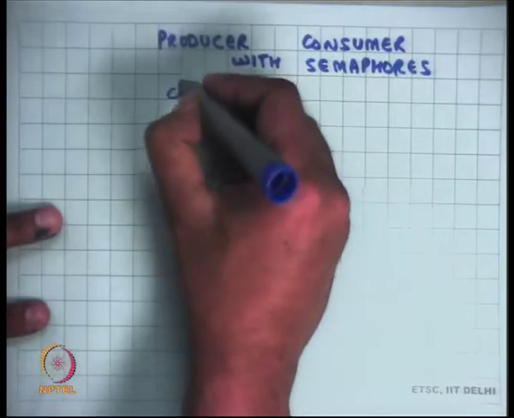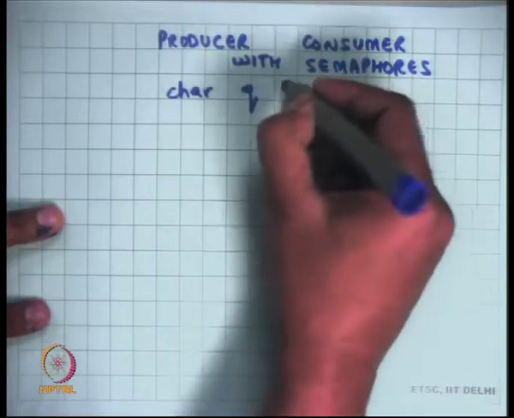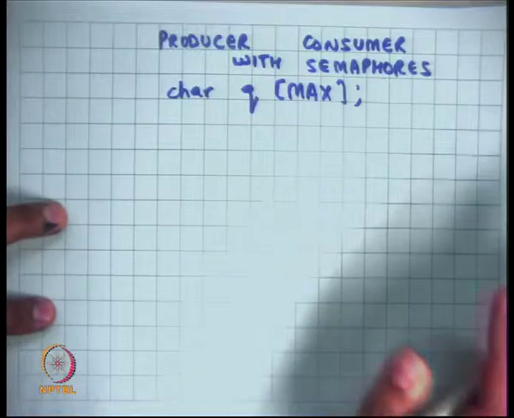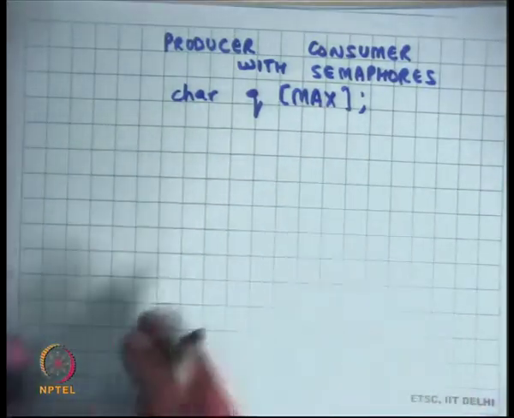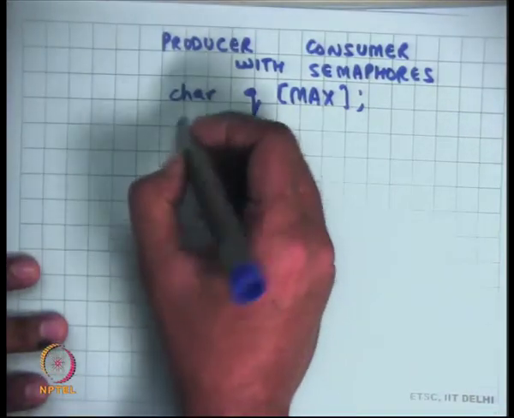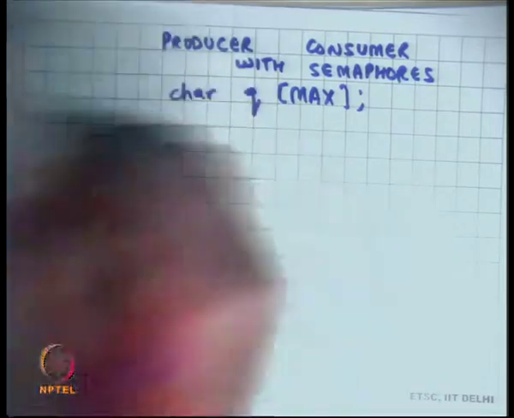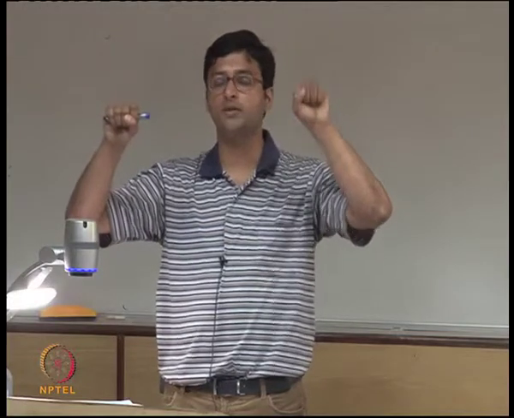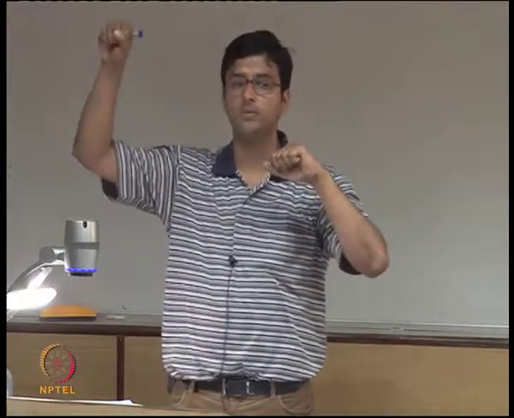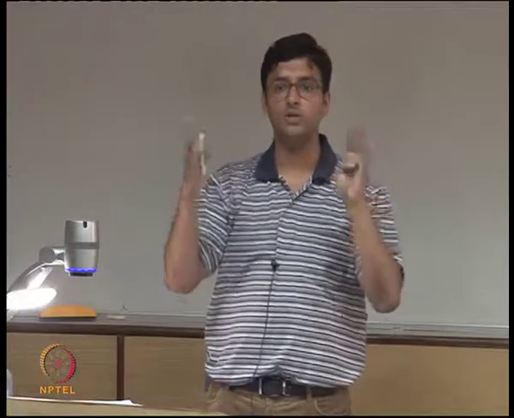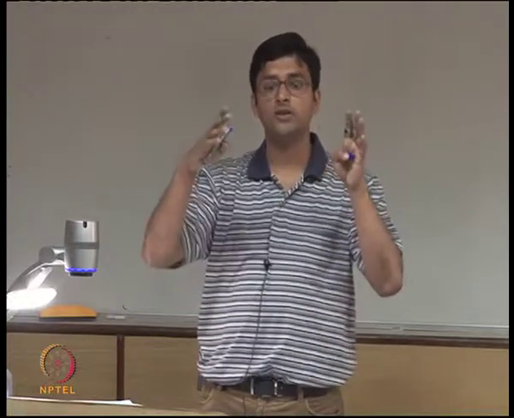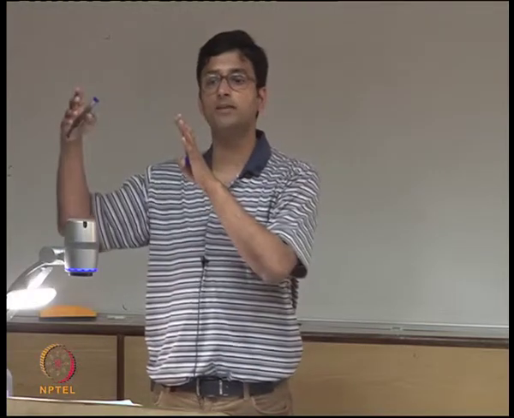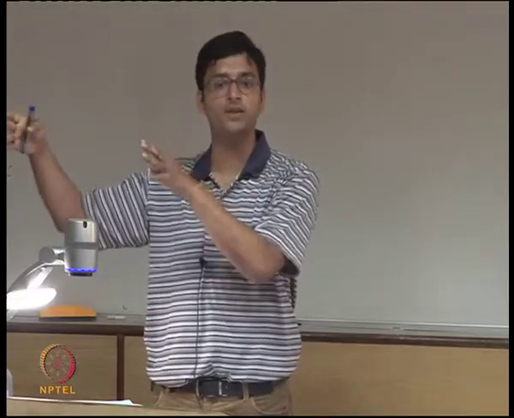Let's say we again have char q[max], and let's say I also have head and tail, but I'm going to just abstract them. What I need to do is count the resources. I need to make sure that a producer doesn't produce to a full queue and a consumer doesn't consume from an empty queue. So I'll maintain two counters: one for the number of elements that are present in the queue, and one for the number of slots that are available in the queue.